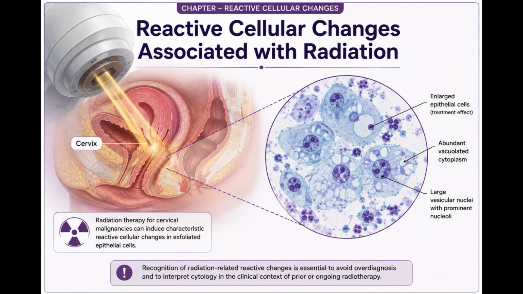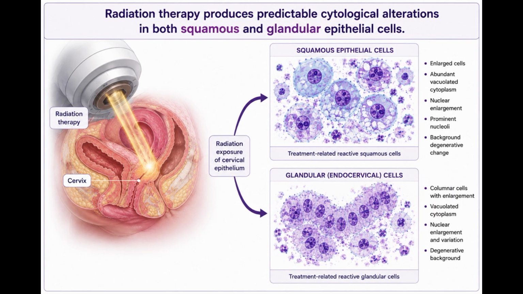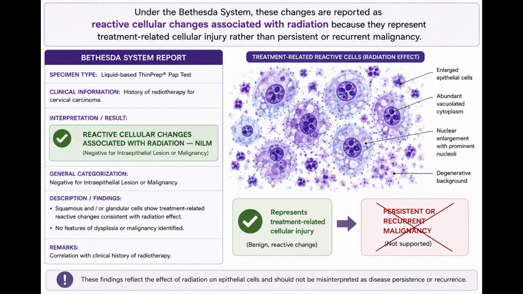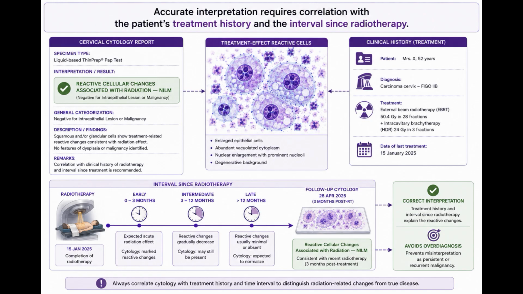Reactive cellular changes associated with radiation. Radiation therapy produces predictable cytological alterations in both squamous and glandular epithelial cells. Under the Bethesda system, these changes are reported as reactive cellular changes associated with radiation because they represent treatment-related cellular injury rather than persistent or recurrent malignancy. Accurate interpretation requires correlation with the patient's treatment history and the interval since radiotherapy.